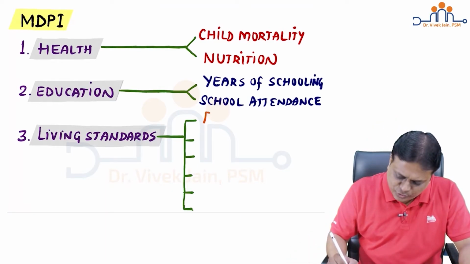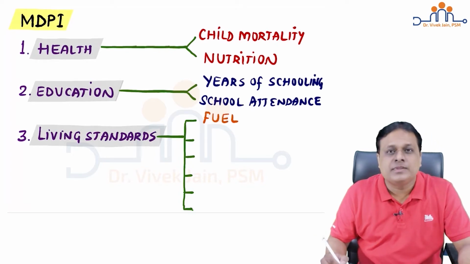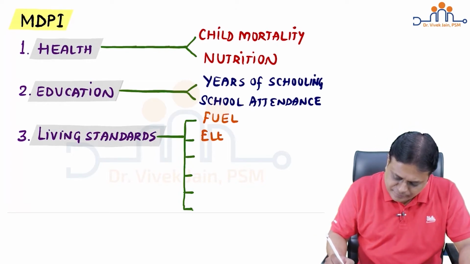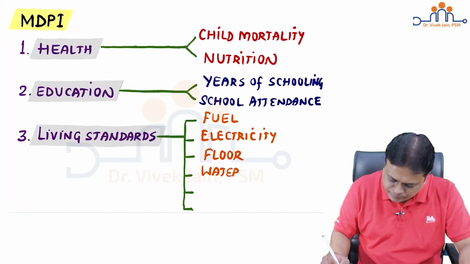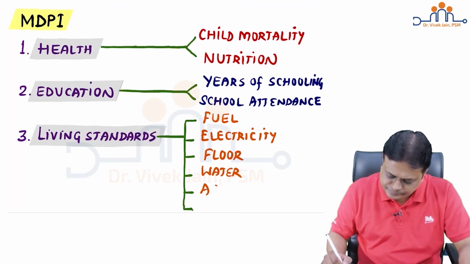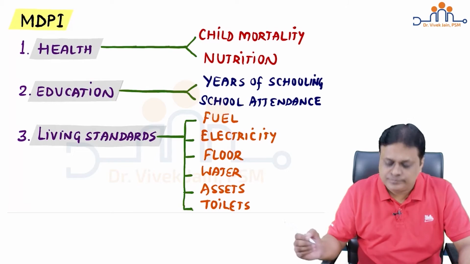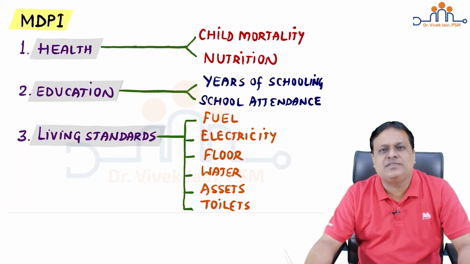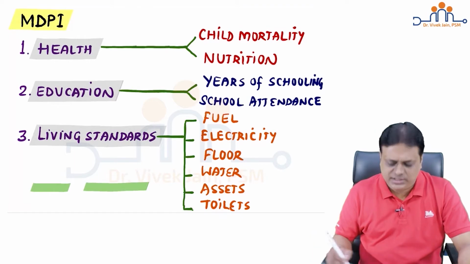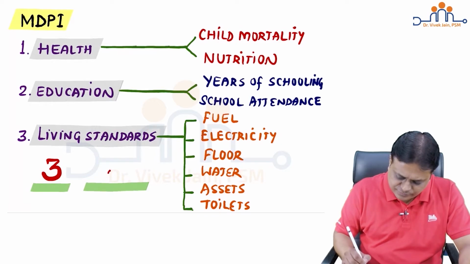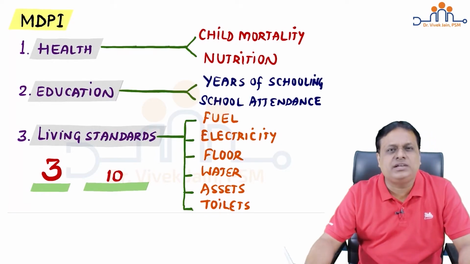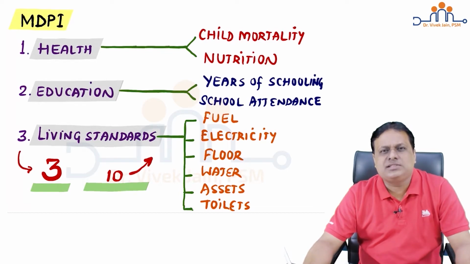These are fuel which is used, electricity, flooring in the house, water, assets and toilets, that is the sanitation facility. So we can see a total of 3 indicators comprising of further 10 sub-indicators. Besides component, what could be asked is the range of MDPI, current value of India, and how